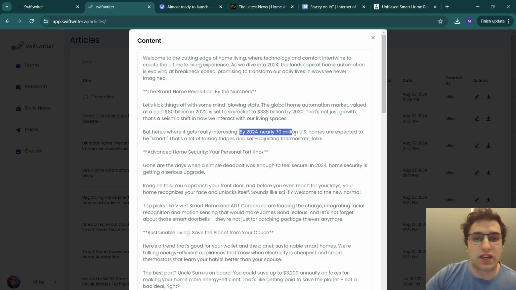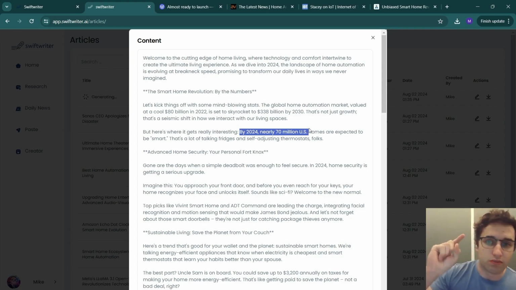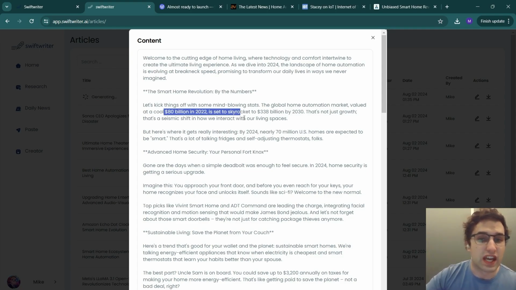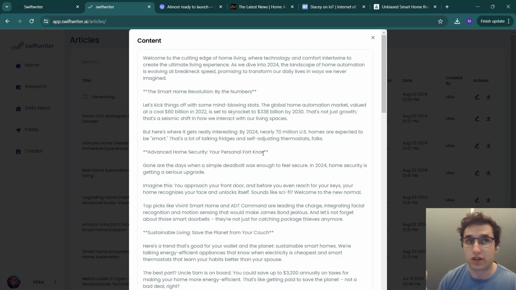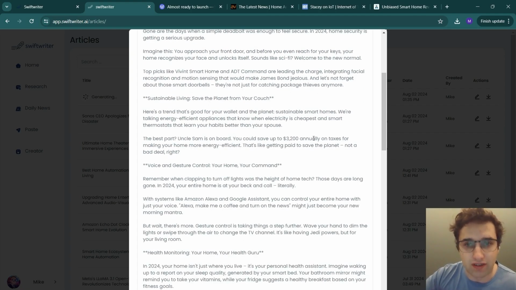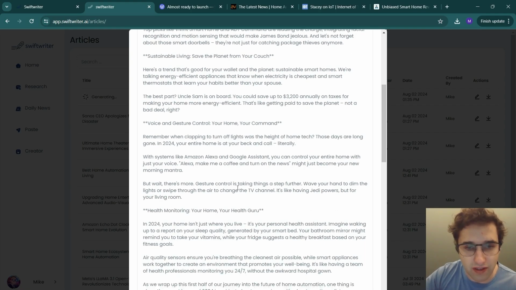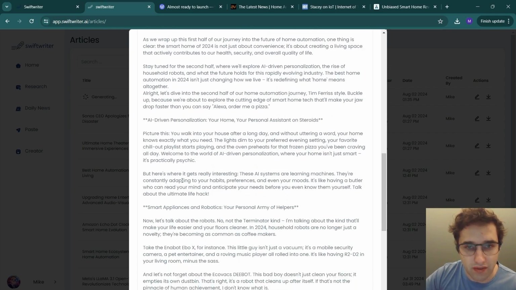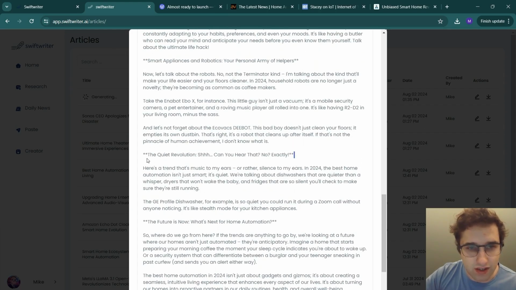If you just give this to ChatGPT, it's not going to have this figure because it's not trained on that data. It doesn't know it, and it comes up with stuff. So you can pretty much be sure that these figures in here are accurate because it's actually gone out and done the research. You probably still want to double check, but I find them way more accurate. And just pause and have a look at some of the writing style of this. Look at this title.